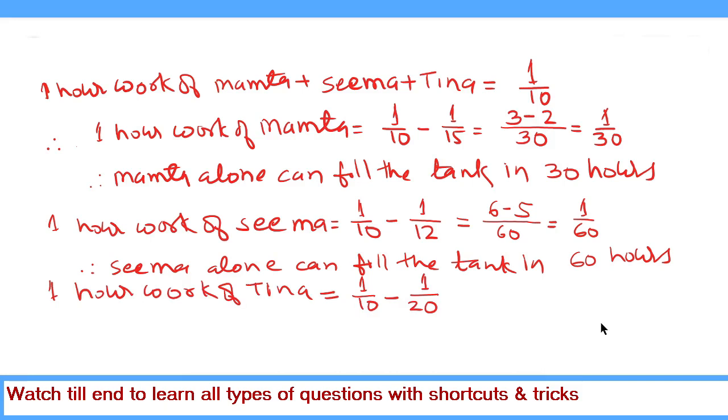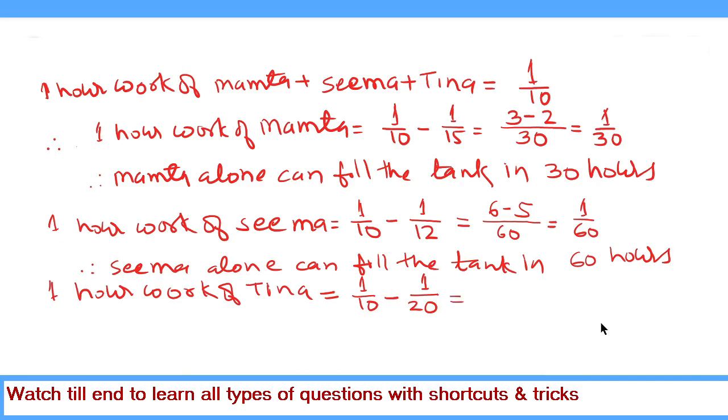Similarly, 1 hour work of Tina is equal to 1 upon 10 minus 1 upon 20, as 1 hour work of Mamta and Seema is 1 upon 20. So subtracting 1 upon 20 from 1 upon 10, we can find the 1 hour work of Tina.